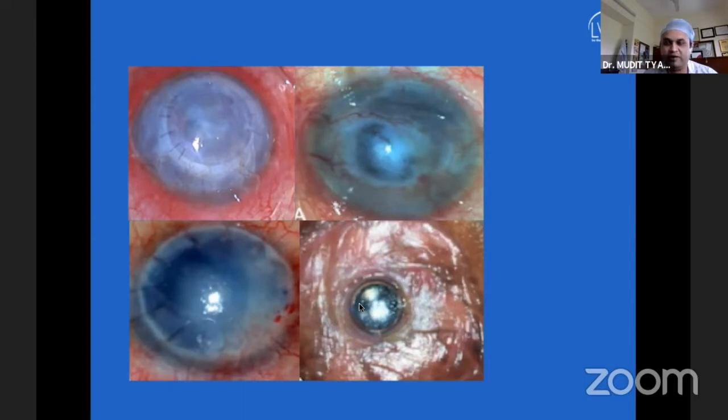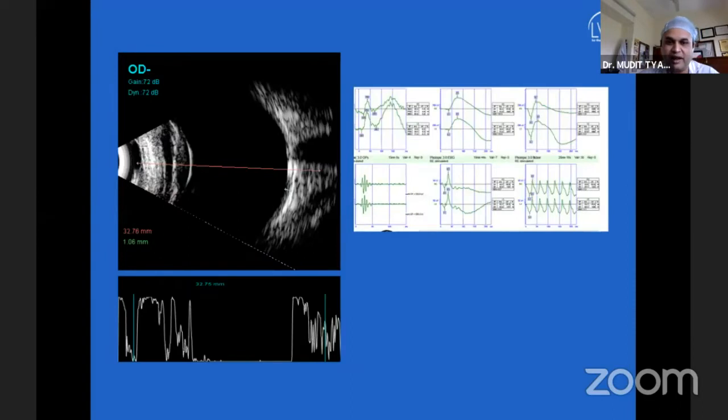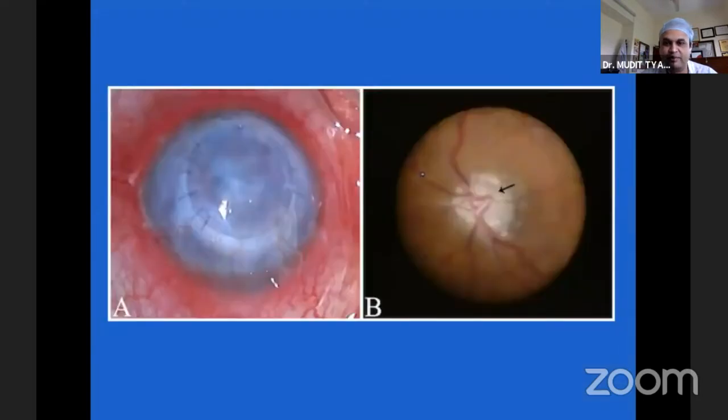Until now, what we had to make a guess about the condition of the retina and the underlying status were conventional tools like ERGs or ultrasound B scans. While they may give us a clue to the structural integrity of the retina, the functional outcomes can still be unpredictable in these cases, and we may not be able to determine what is actually happening to the retina. Endoscopy for the first time now allows us the opportunity to go inside the eye, transcend the problems which are created by a corneal or anterior segment opacification, and visualize the eyes in these cases. Let me just show you a few examples.